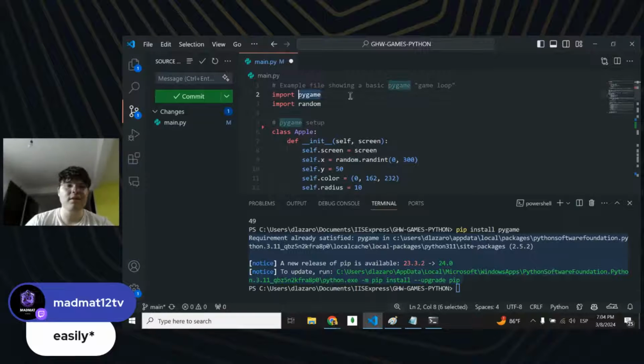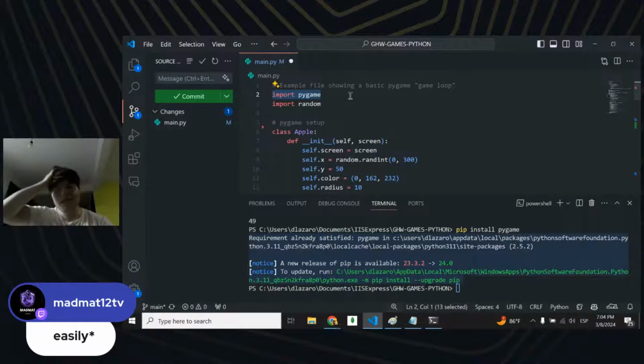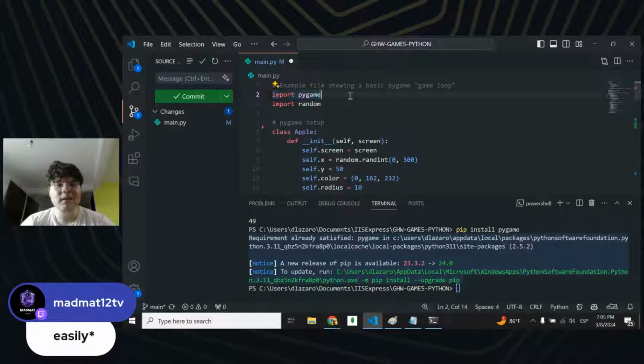If you see something underlined in yellow or red, don't even care about that. Sometimes Visual Studio Code gets kind of saucy. I don't know why. The Python extension that is there by default gets annoyed by how we import things, and I have never understood why it gets so annoyed by just how we import things.